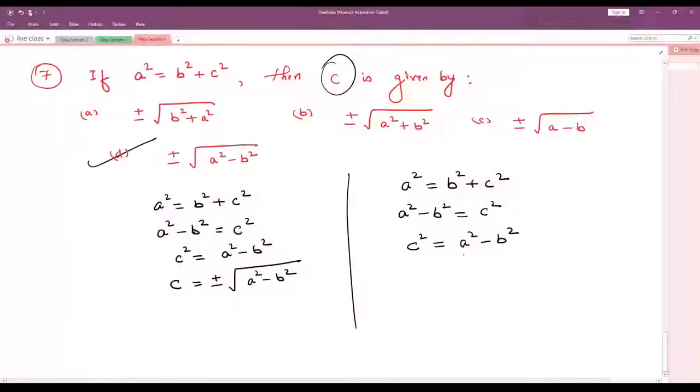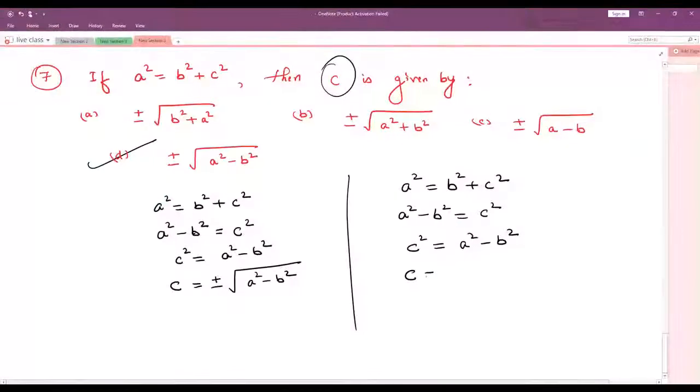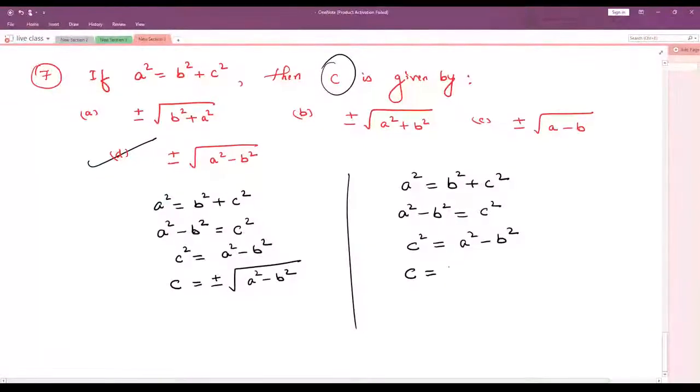Yeah, we want the value of c. So c is equals to, square comes this side, it becomes plus or minus root of a square minus b square. Got it? Understood? Good. Next question. Let me say question number 8.